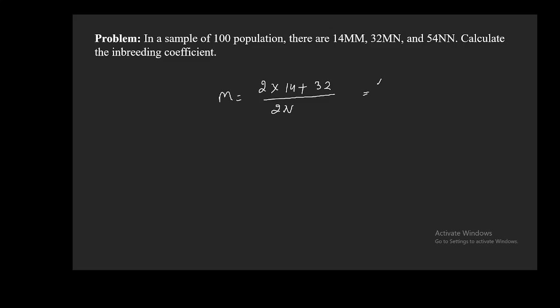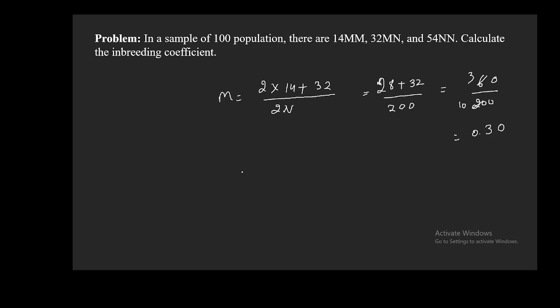It will be 28 plus 32 divided by 200, it will be 60 by 200, or you can say 0.30, right?